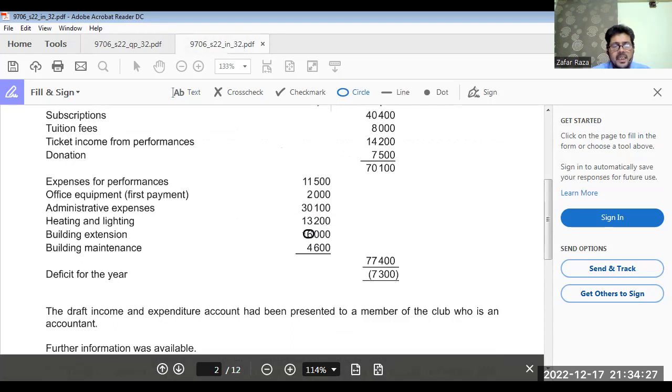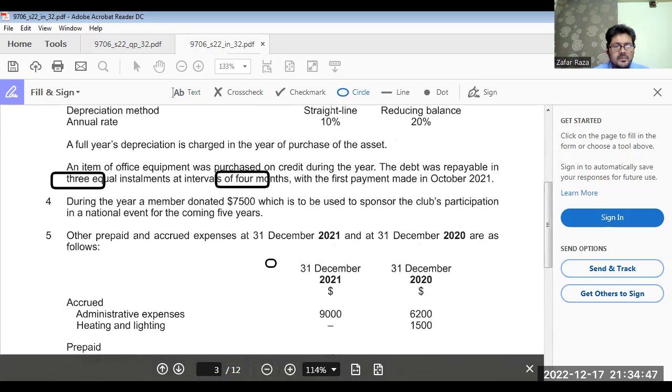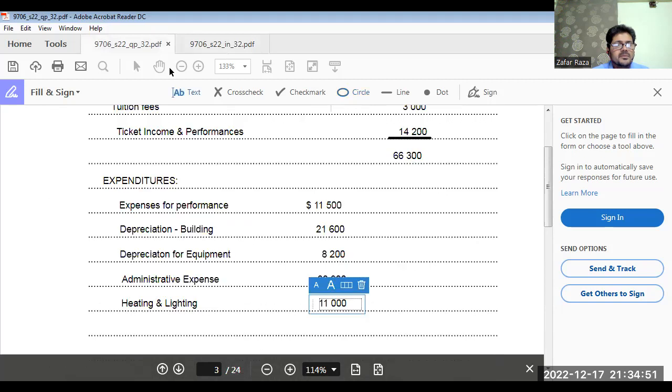Building extension, again, the value of any non-current asset is not going to be included in the income and expenditure account. We only add the depreciation. We have taken depreciation of the 16,000 also. Building maintenance 4,600. Do we have any adjustment for that? Let me check. No. Building maintenance 4,600.